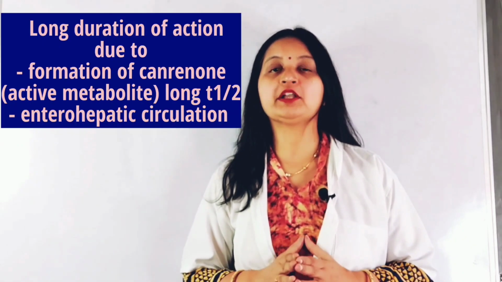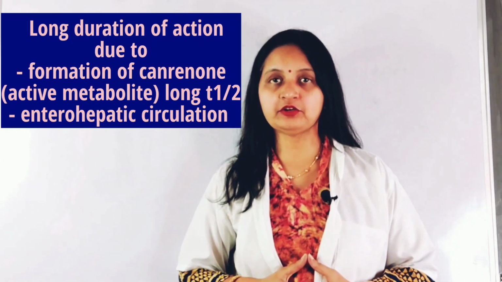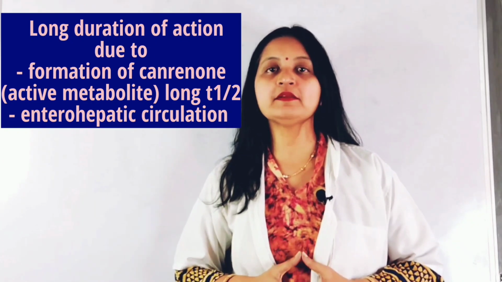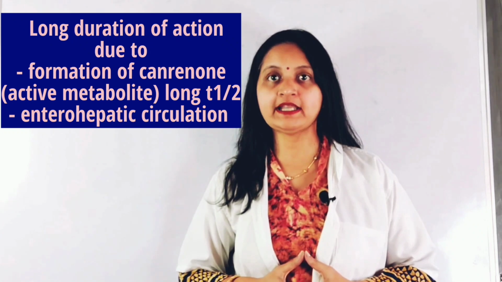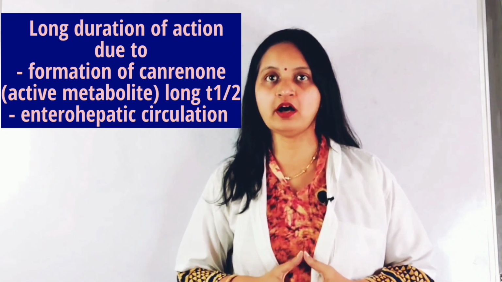Some of the important pharmacokinetic features of spironolactone are that it has a slow onset of action but a long duration of action. The long duration of action is due to its metabolism in the liver to an active metabolite, that is canrenone, which has a half-life of 17 to 24 hours.